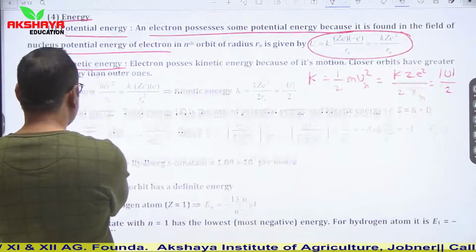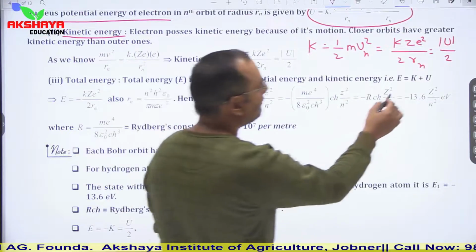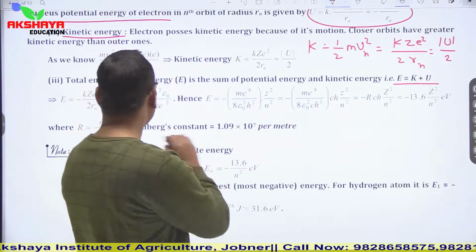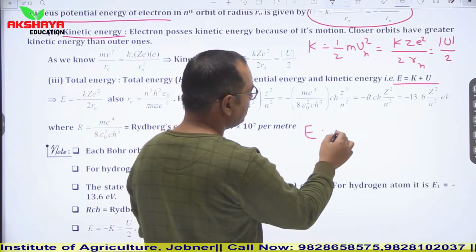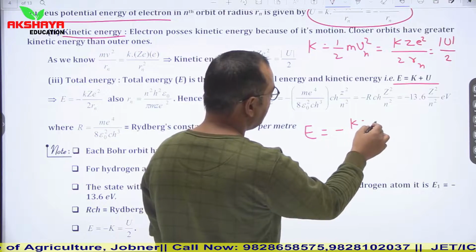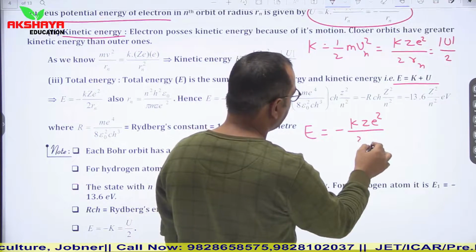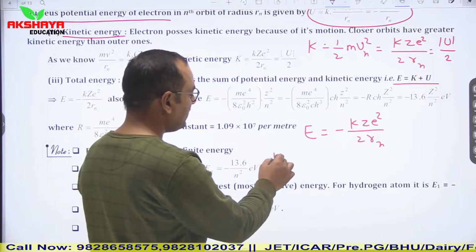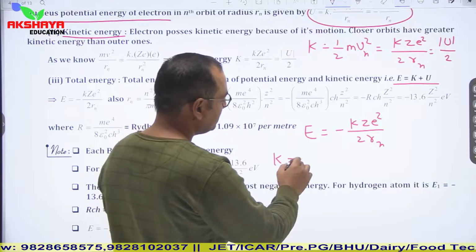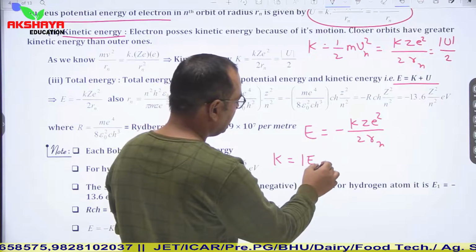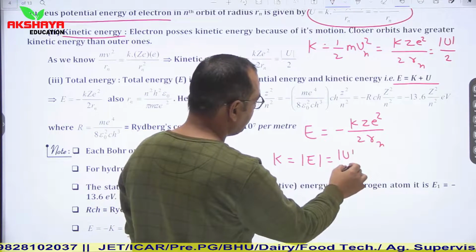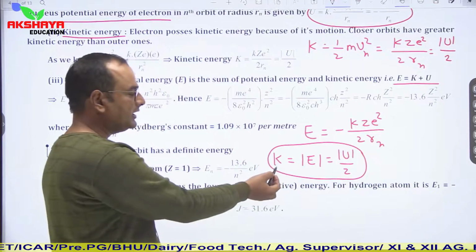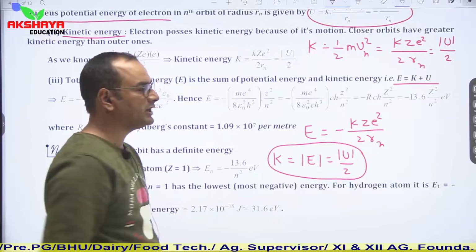Similarly, total energy is the sum of kinetic energy plus potential energy. So total energy E is equal to minus kZe squared upon 2r_n. What we can say is that K is equal to the mod of E, and it is equal to the mod of U upon 2. So this is the general relation between kinetic energy, total energy and potential energy.